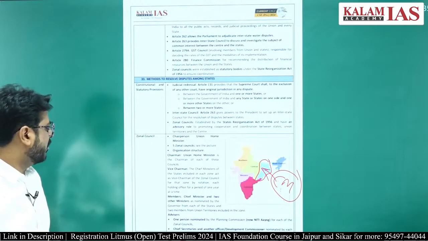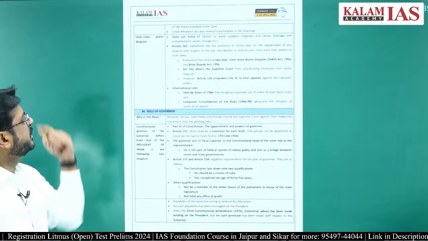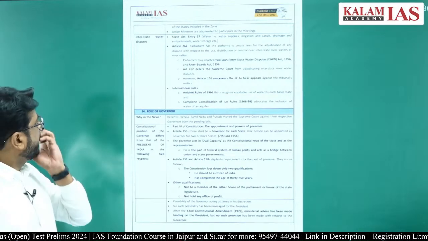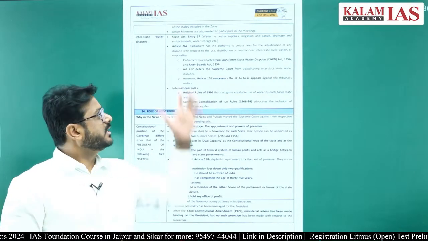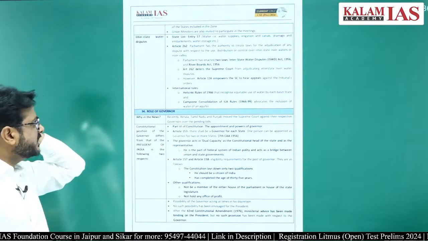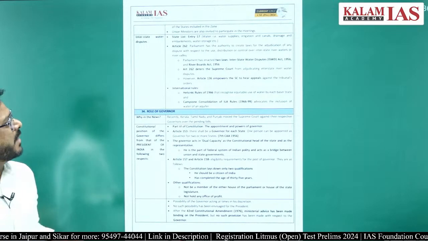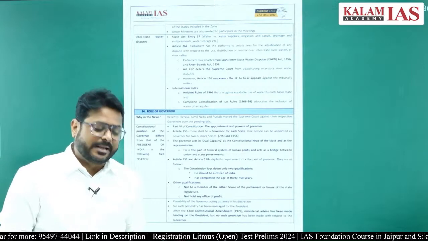Then other members are also there to have better coordination between the center and the states. Another thing you can see is the interstate water disputes. Water is a state subject, and it has been listed under entry 17 of the State List of the Constitution of India. Article 262 provides that there will be adjudication of water disputes, right.